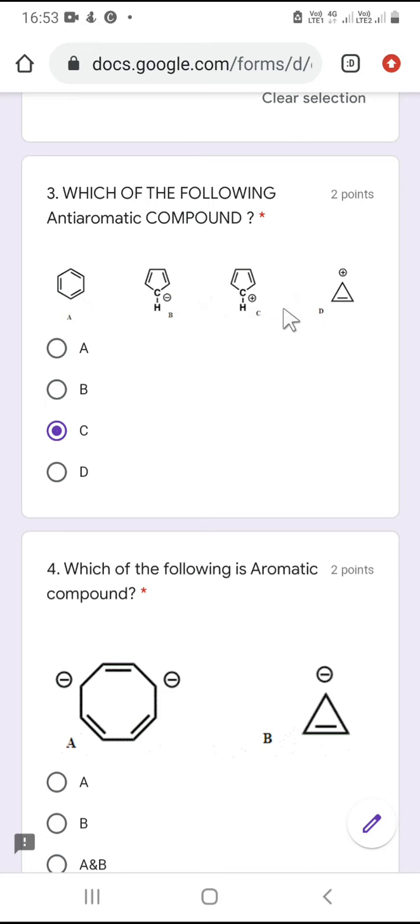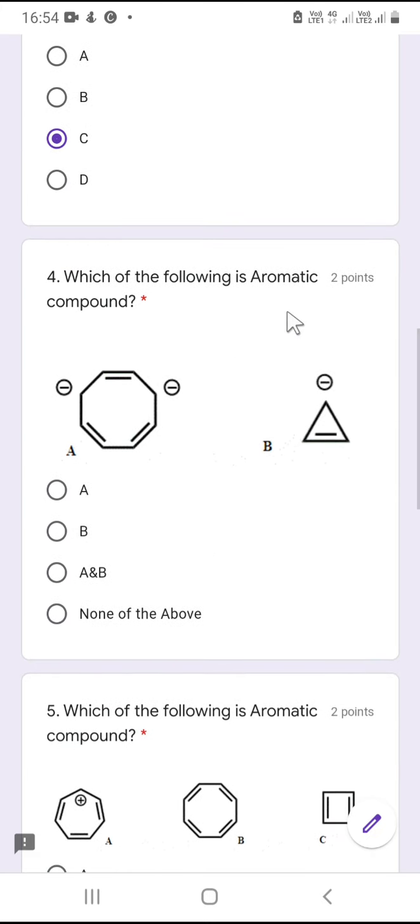You need to write the answer in the comment section. For question number 3, I will say the 3A question is: which one is not a quasi-aromatic compound among A, B, C, D? Put your answer in the comment box. Okay, now let's go for the fourth question.